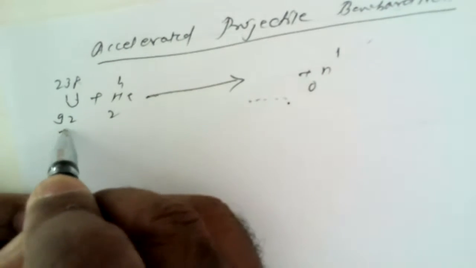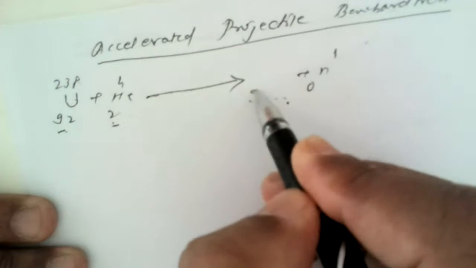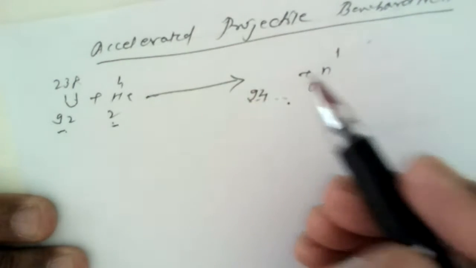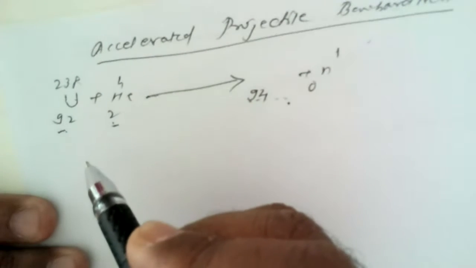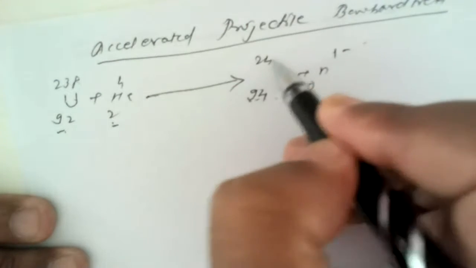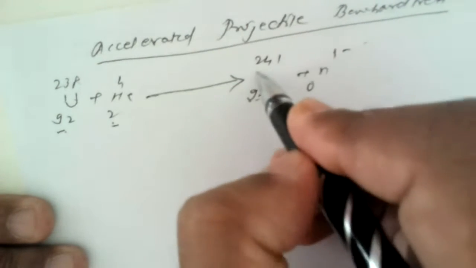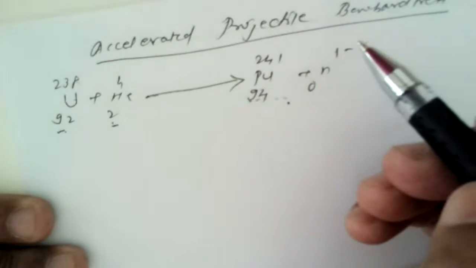First of all, we have to add up the atomic numbers. So 92 plus 2 is 94. And 238 plus 4 is 242, minus 1, that means 241. So the element having atomic number 94 is definitely plutonium.